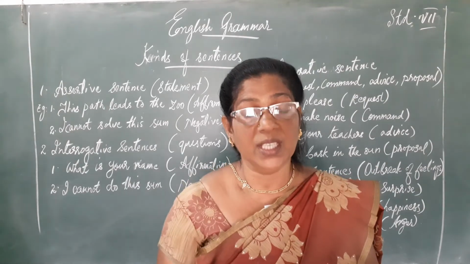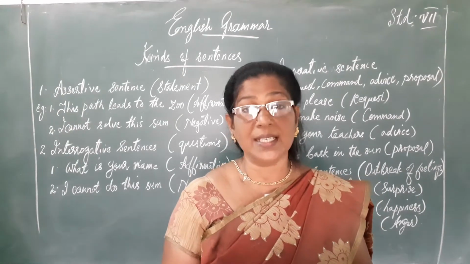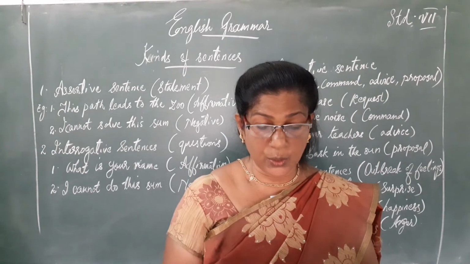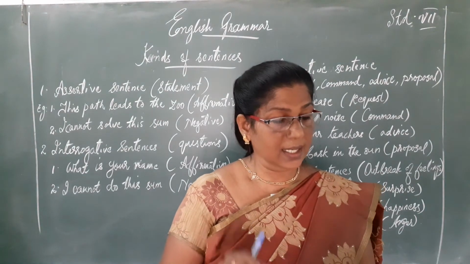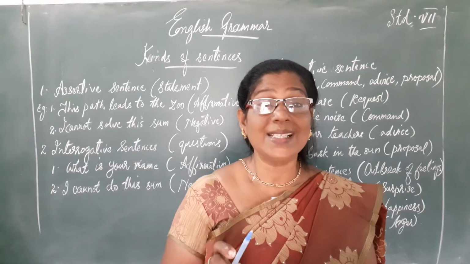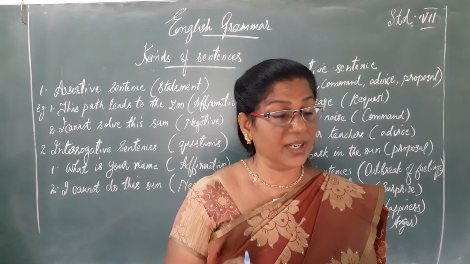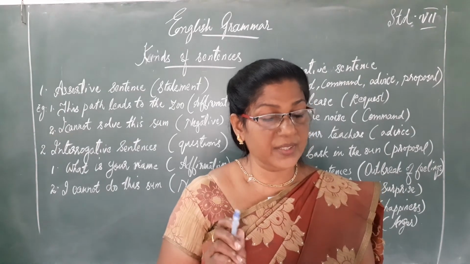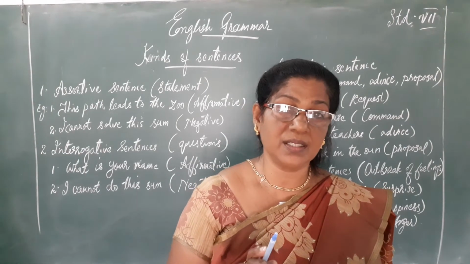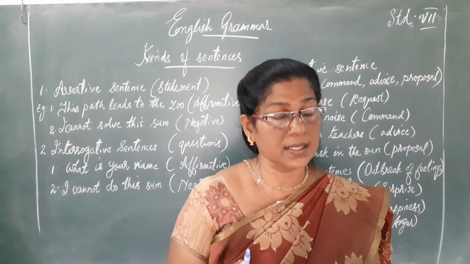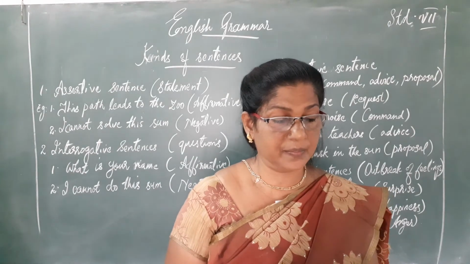Now let's do the worksheet. Page number 5. All the students take your text and go through the text. Listen carefully and read carefully. Okay. First sentence, the dog guards the flock. It's an assertive sentence. It's already given in the text.